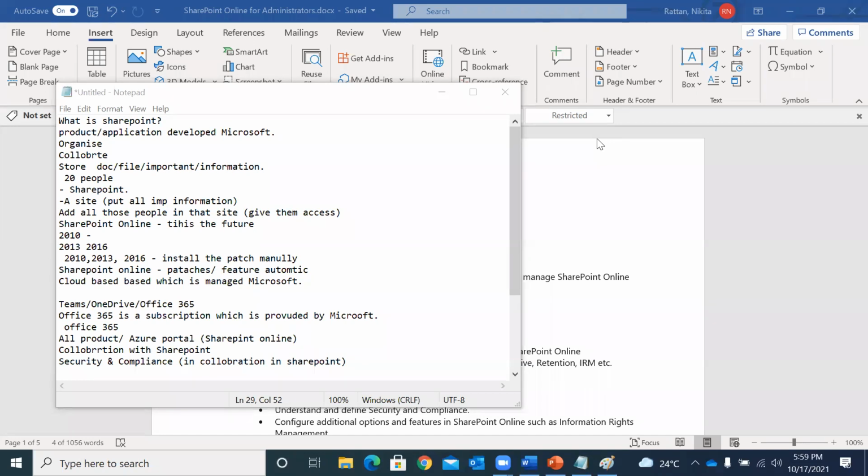Because if it's supported, and you find out this is a glitch in your tenant, or probably a sync issue, then you can go back to Microsoft and get this fixed. However, if it's not published, not reported, or not informed by Microsoft, we cannot do anything. It's a product developed by Microsoft, a very vast product. You need to make sure you are well versed with the product. Honestly speaking, we are sitting right now, and it might be possible tomorrow something new comes in. This is how vast the Microsoft SharePoint product is.